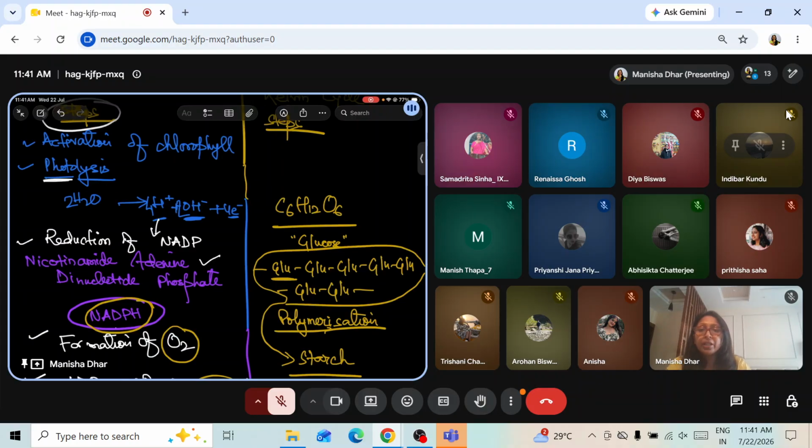So NADP full form is a must learn and a must count question in the boards. Please learn this NADP full form: nicotinamide adenine dinucleotide phosphate.